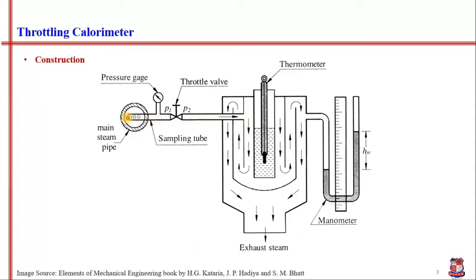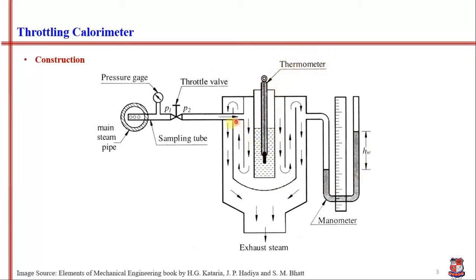So we will collect this wet steam sample from this tube, and we will throttle that steam inside this chamber. The pressure will be measured by the manometer, and the temperature of the steam after throttling will be recorded by this thermometer.